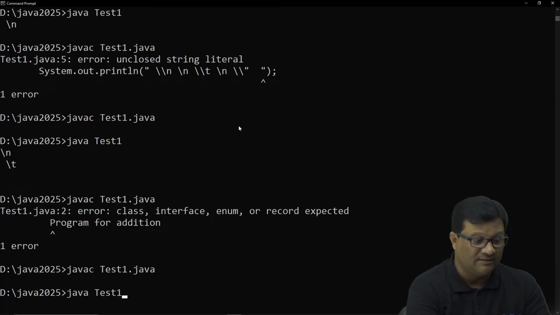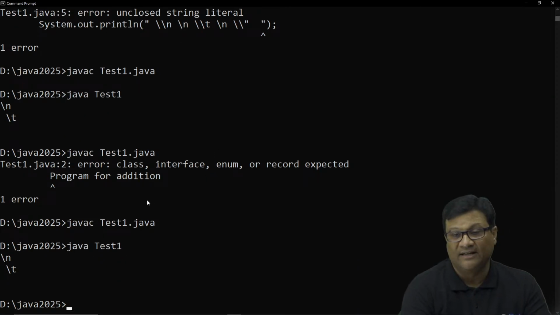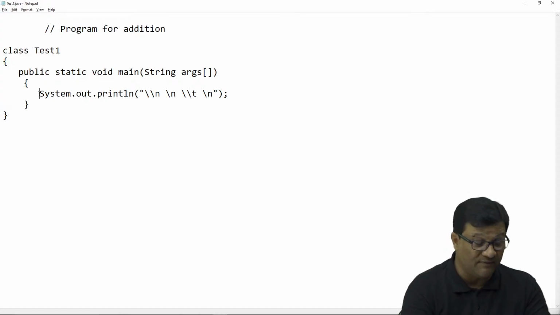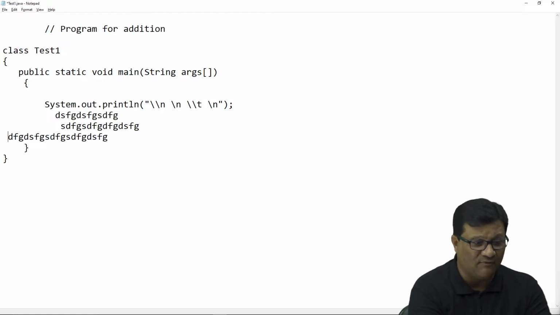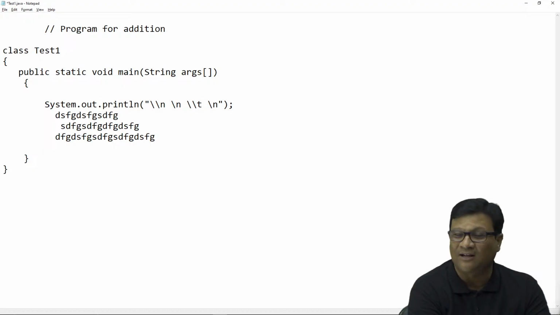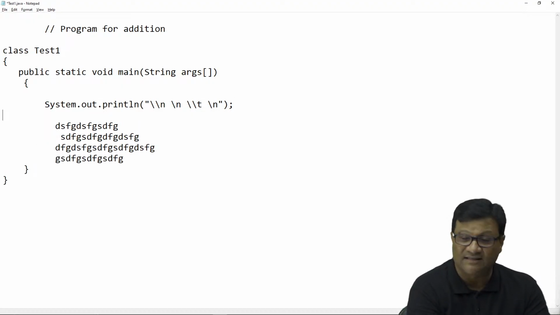Okay, and let me run this code. And now it executes perfectly. Now suppose I use any statement here, like this one, anything. Suppose we have all these statements, no doubt it's not a command, but sir, I don't want to consider this as a statement of my program.